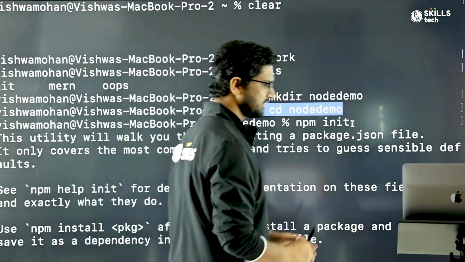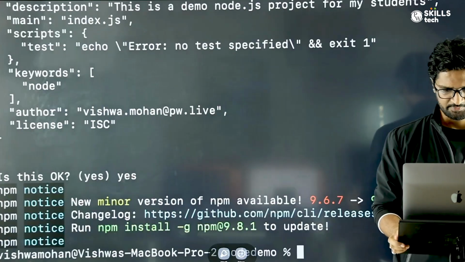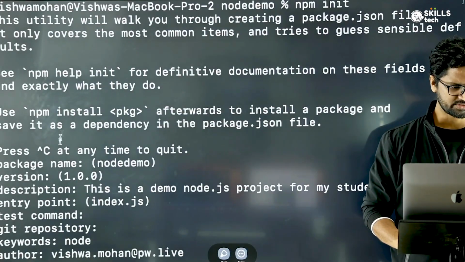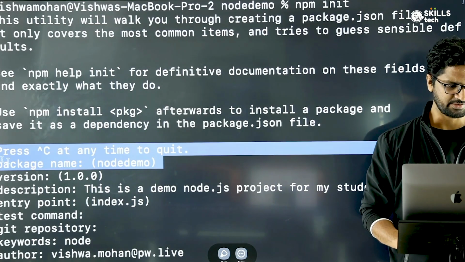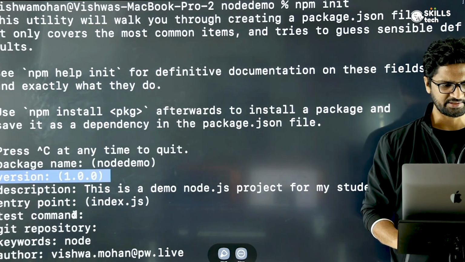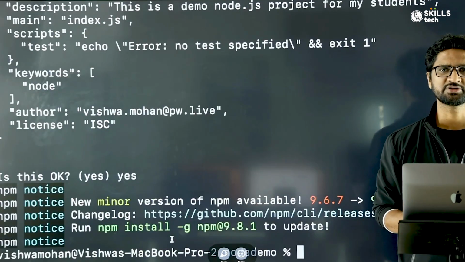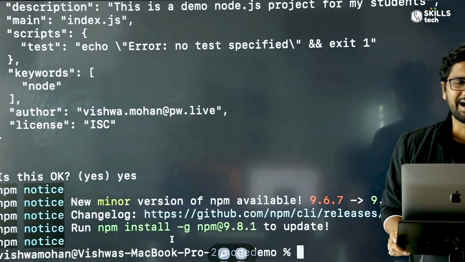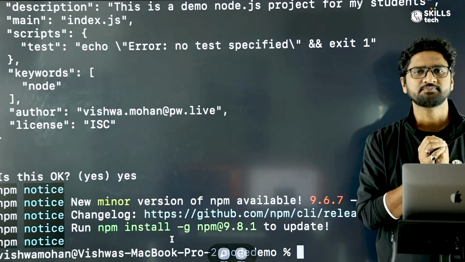And once that was done, I had certain things prompted. Right? What is the name, what is the version, what is the project name? I didn't give anything, then the version, then the description, then the entry point, and all those things, and my project is ready. Now, since my project is ready, I want to use it in a proper way.